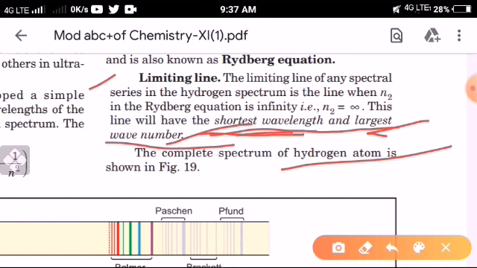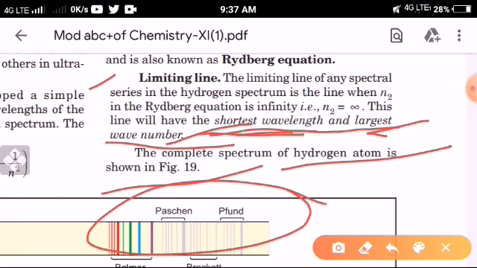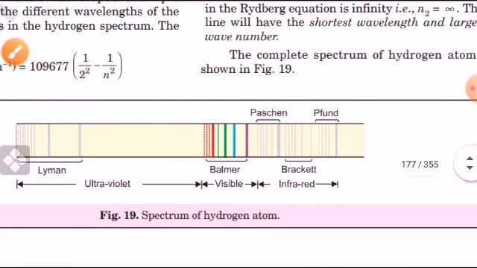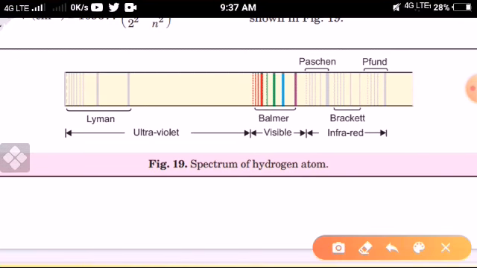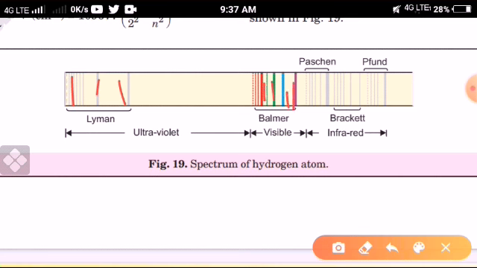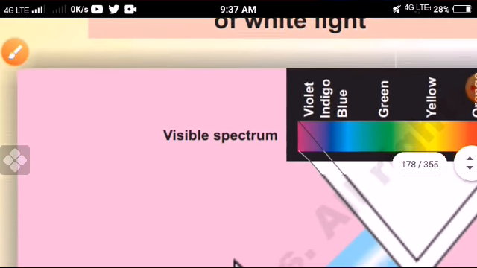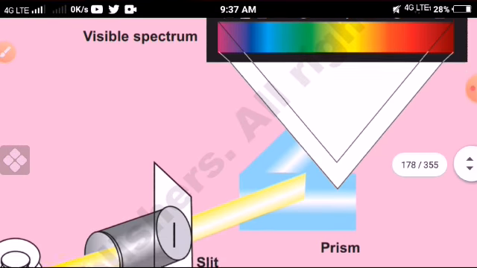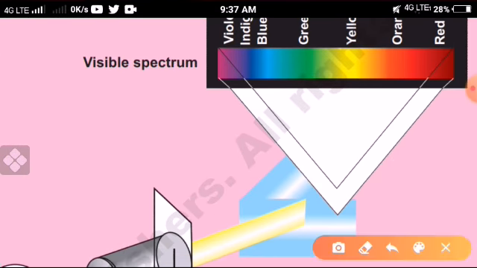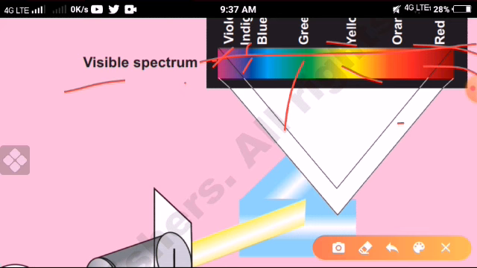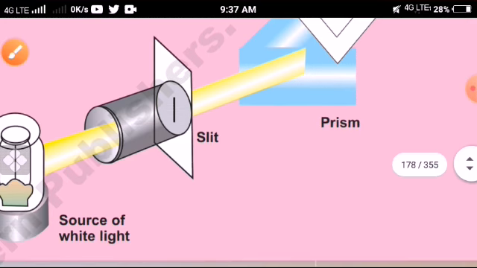So the complete spectrum of hydrogen atom is just like given there. Already we discussed what is the limiting line given there. Okay, this is the spectrum given by the different lines; the hydrogen spectrum occurs by different series or different regions. Understand? This is the spectrum. When a ray of light passes through the regions, then it obtains different colors. Violet, indigo, blue, green. This is the visible spectrum. Okay, obtaining visible spectrum. Understand?